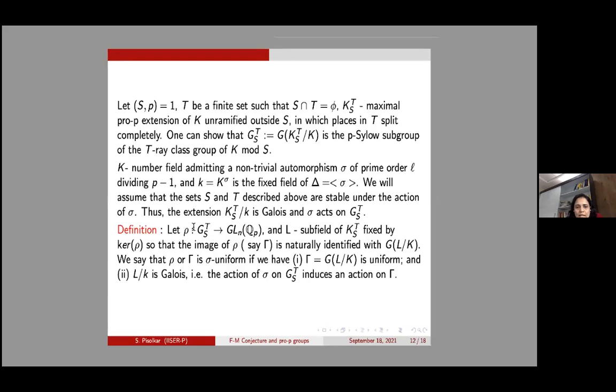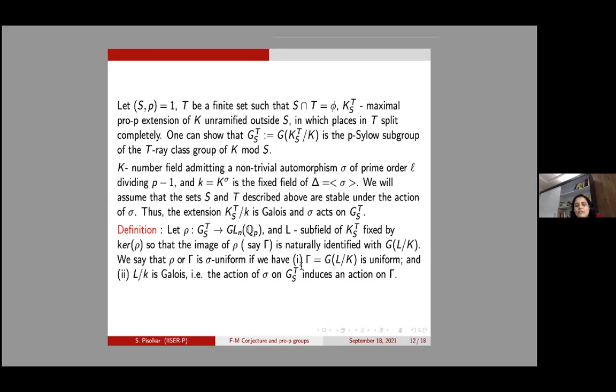So let rho be a p-adic representation of this Galois group. Let L be the subfield of this K_TS which is fixed by the kernel of rho. Now, because this is the fixed field of the kernel, we know that the image of rho is nothing but the Galois group of L over K. So we say that this rho or this image is sigma-uniform.